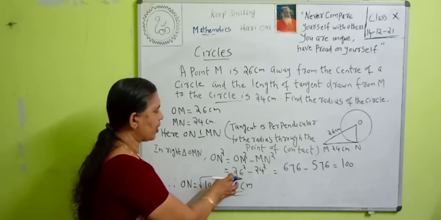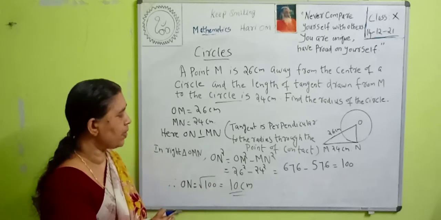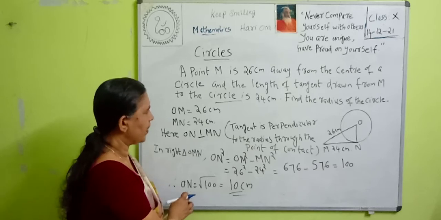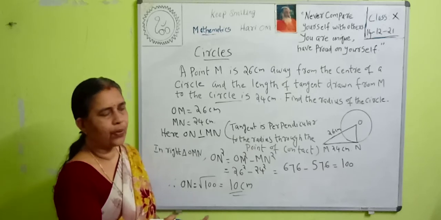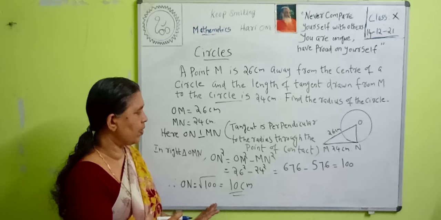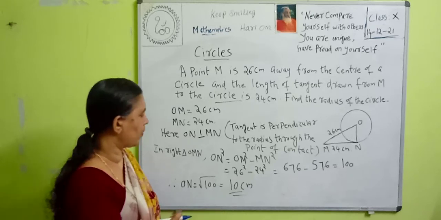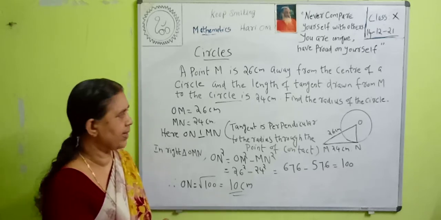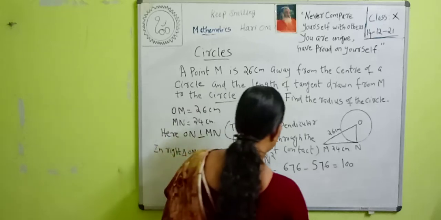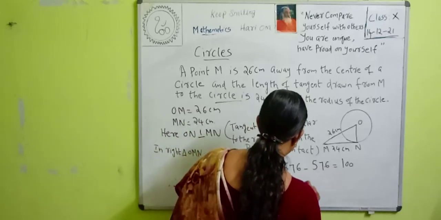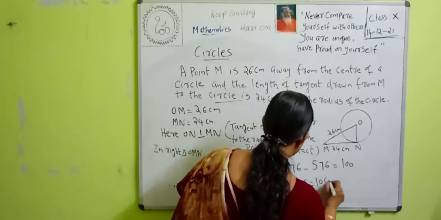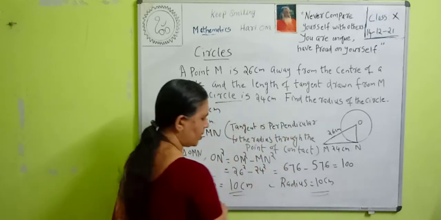That is 26 square minus 24 square is equal to 100. Therefore ON is equal to square root of 100, that is 10 centimeter. Therefore the radius is equal to 10 centimeter. Okay.